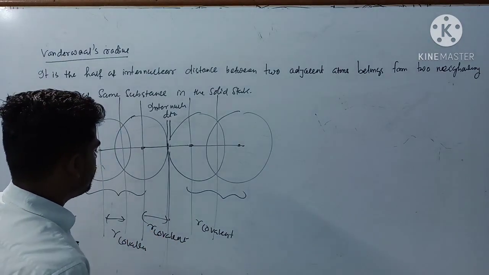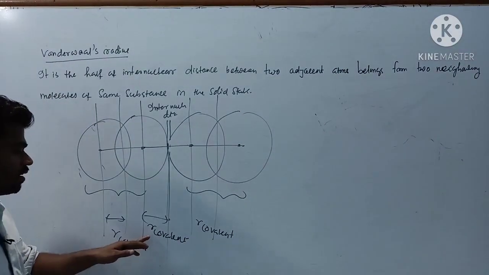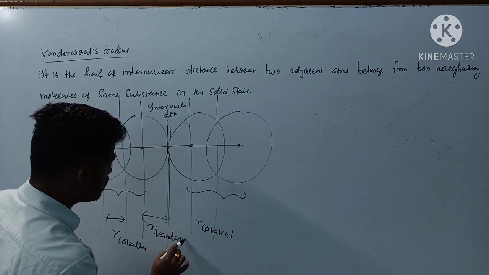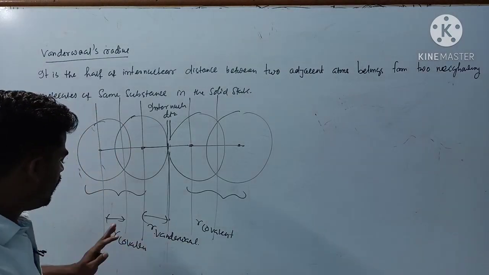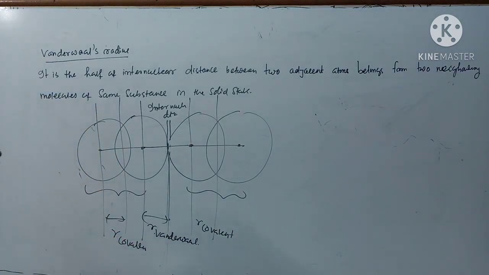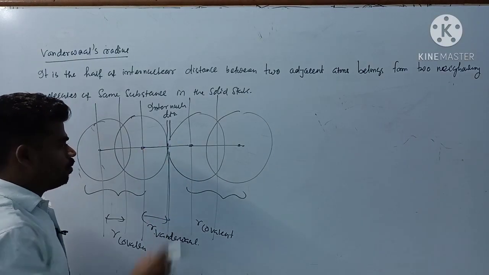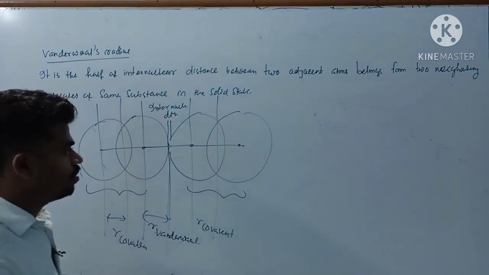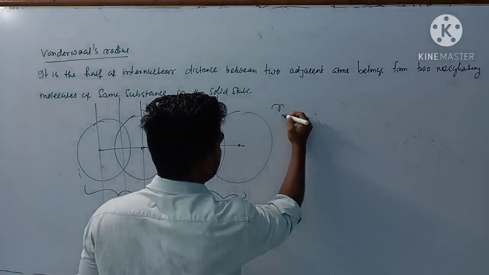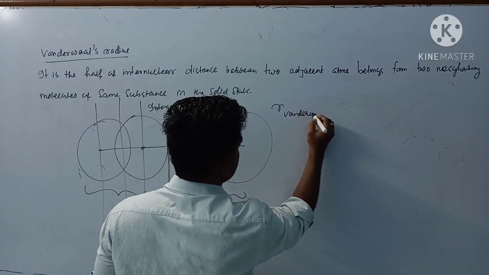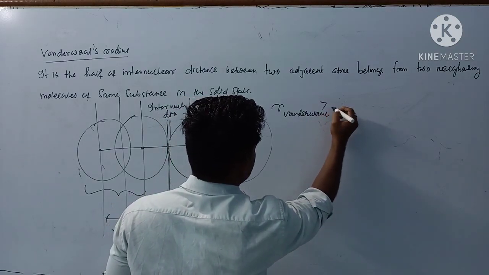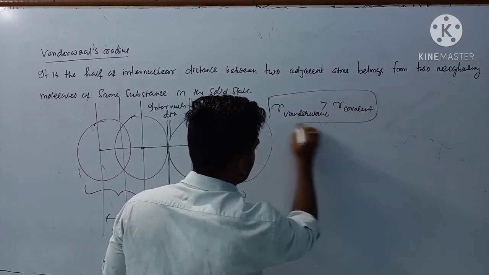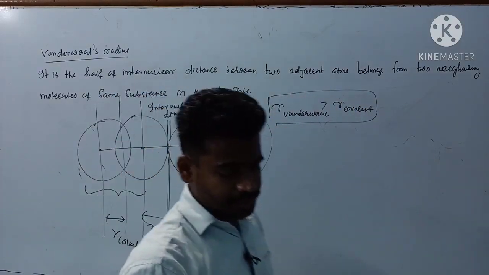Generally, out of R covalent and R van der Waals, which one will be greater? Definitely R van der Waals will be more, because there is no overlapping there, just molecules are at closest approach to each other. So just remember, R van der Waals is greater than R covalent. Clear?